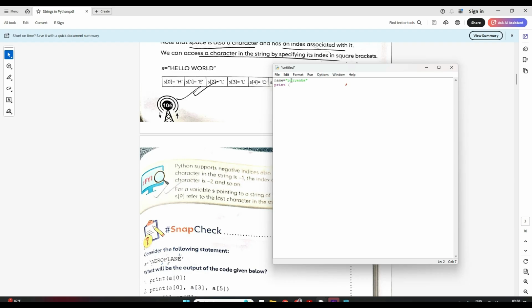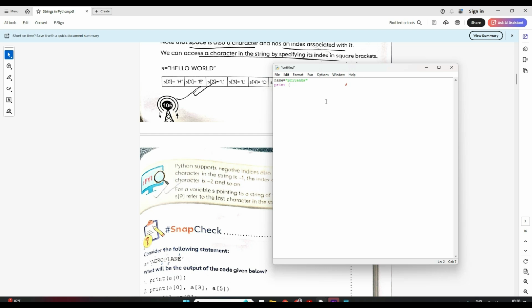suppose I want to print Y. So what is the index of Y, can you tell me? Just pause the video and try and answer this. What will be the index of Y here? See, this is 0 index, correct? R is 1, this is 2 and this is 3. So Y is index 3.